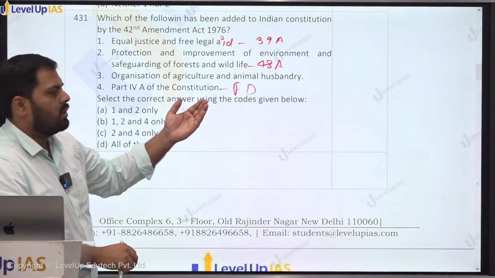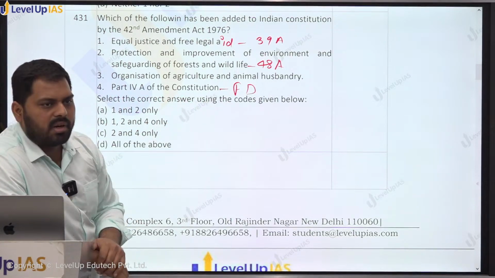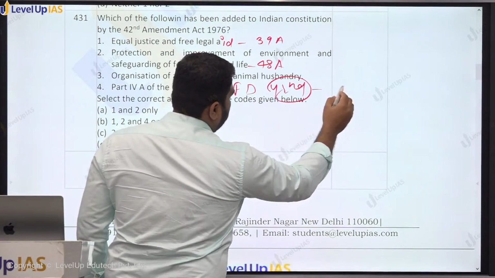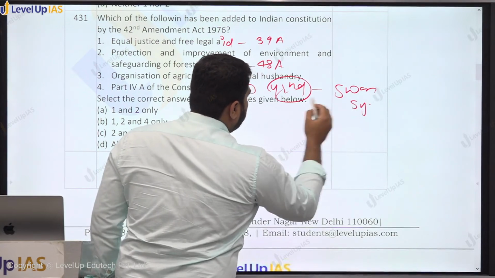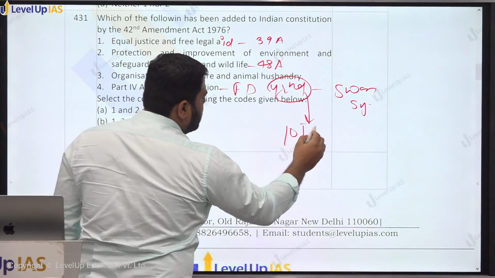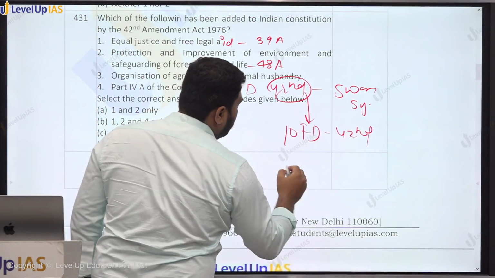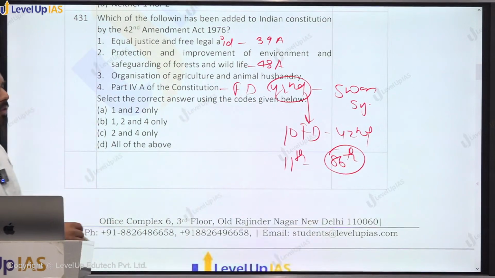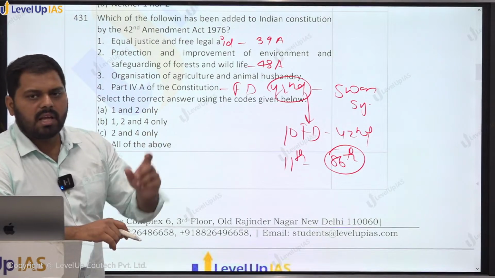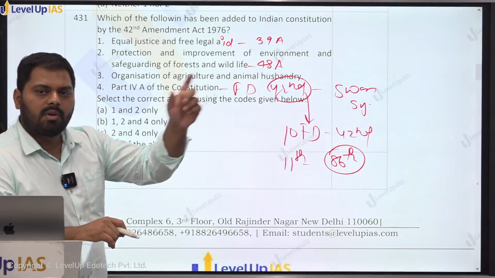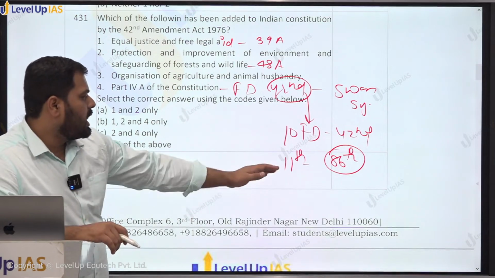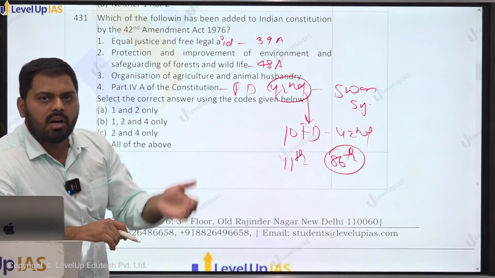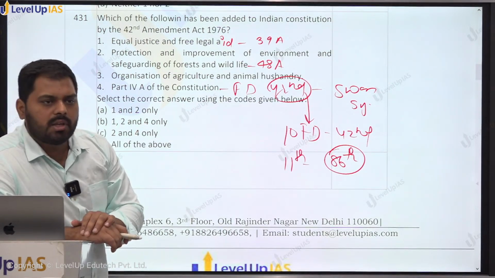Part 4A, that is the 42nd Amendment Act. Fundamental Duties जो आई हैं ये भी 42nd Amendment Act के बाद ही आई हैं, and that too after the recommendation of the Swaran Singh Committee. So initially there were 10 fundamental duties which were added by the 42nd Amendment Act. The 11th one was added by the 86th Amendment with the right to education. Right to education 86th Amendment Act के through आया है, and that made changes in fundamental rights, DPSP and fundamental duties also. So this 11th fundamental duty is related to parents, that it is their duty to educate children from 6 to 14 years of age, right?